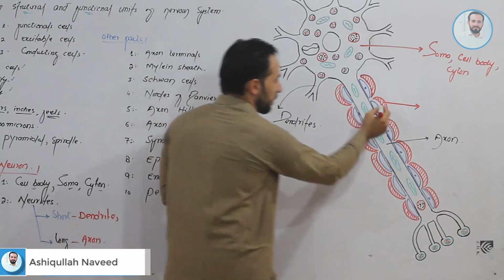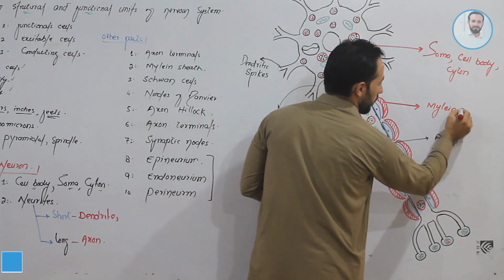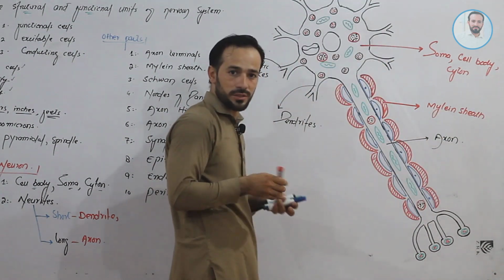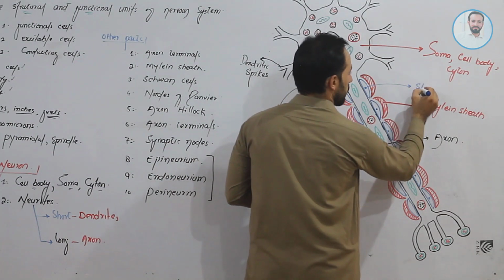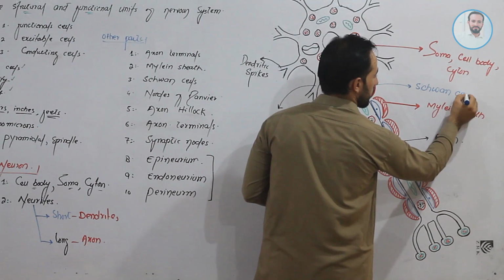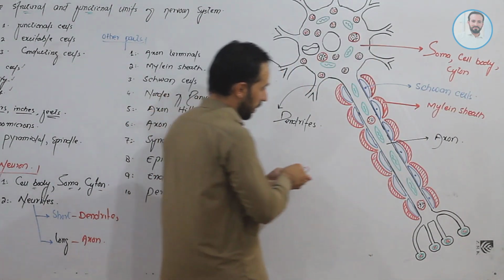So this is the myelin sheath, right? These blue ones are the Schwann cells, right, friends?